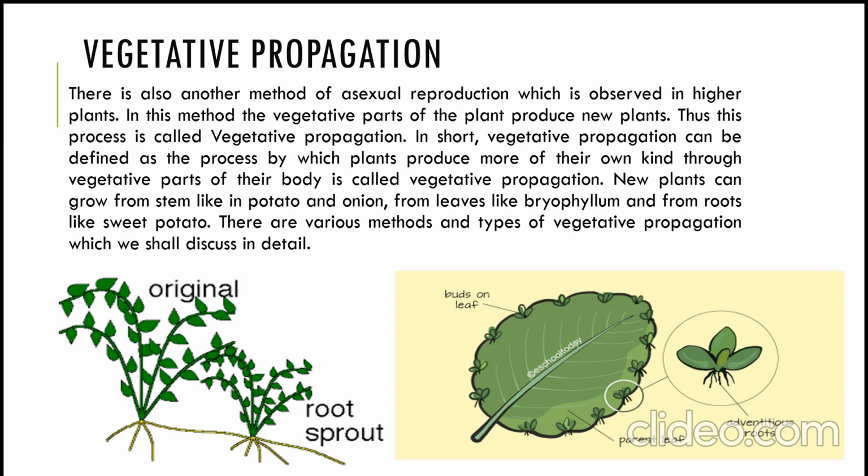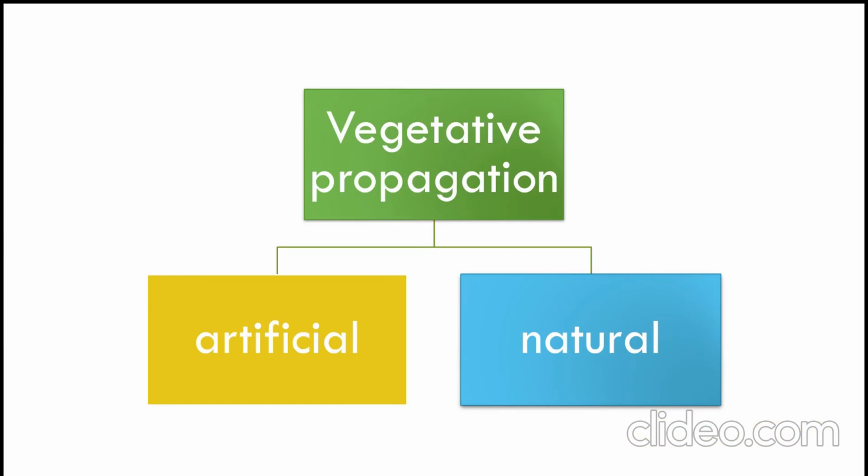New plants can grow from the stem like in potato and onion, from leaves like bryophyllum and from roots like sweet potato. These are various methods and types of vegetative propagation which we shall discuss in detail. So, what are the vegetative propagation methods? There are artificial methods and natural methods.